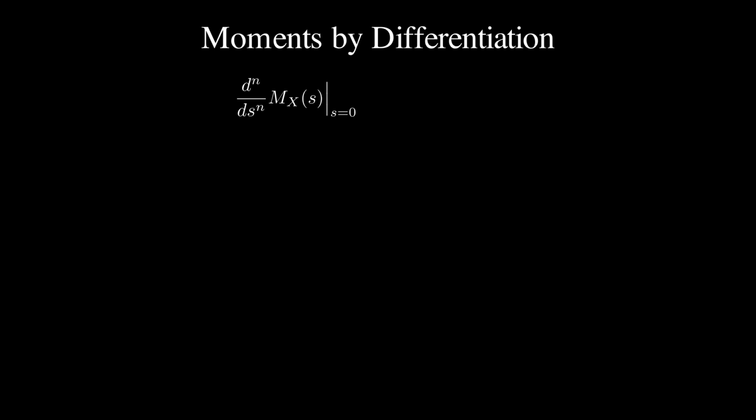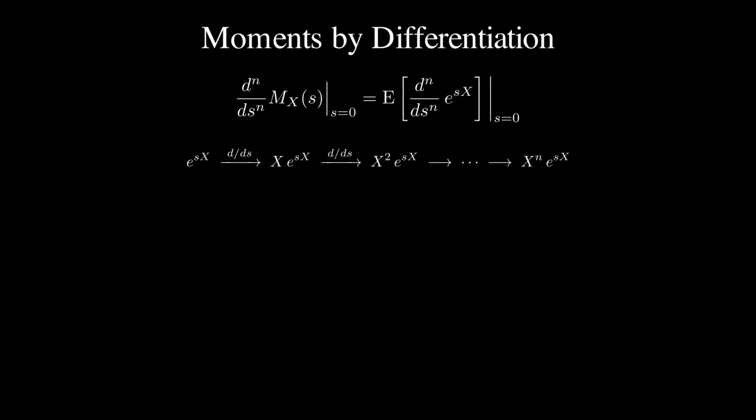Now the name earns itself. Suppose the transform exists on an open interval around s equals 0 and differentiate it n times. The derivative slips inside the expectation, so we are differentiating e to the sx with respect to s n times over. Watch what each pass does.